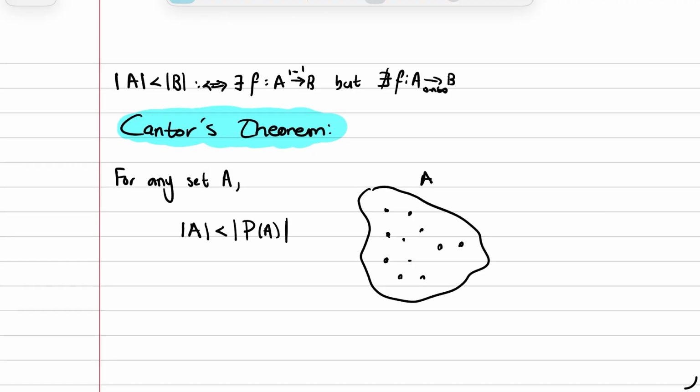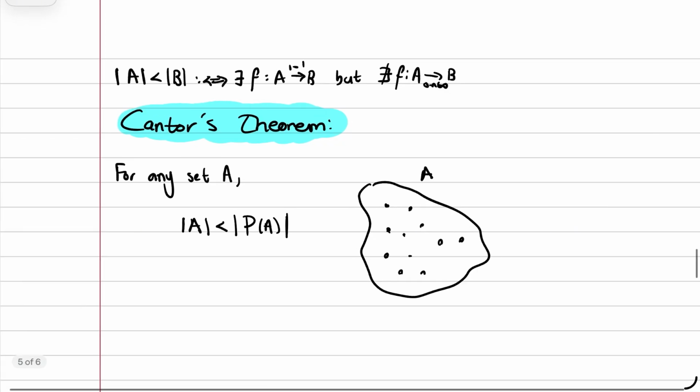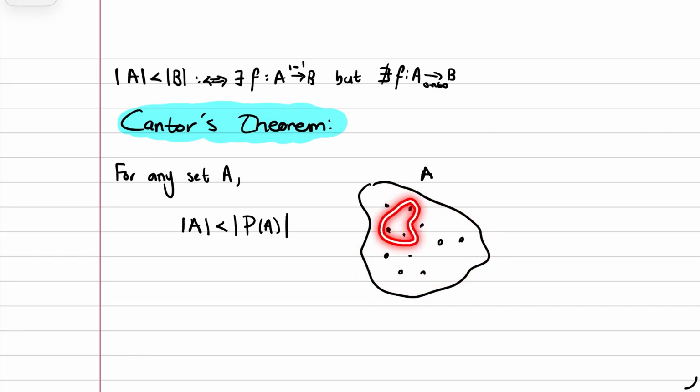Now you may be asking, what is a power set? Now if you're not familiar, it is basically a set whose objects are subsets of A. It's a collection of every subset of A. Think of a subset as just selecting some objects in A, either all of them, none of them, or only some of them. However you carve out some objects in A, you get a subset.